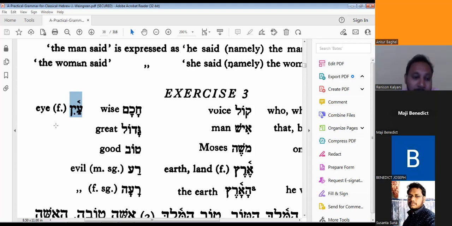Ayin, because here yod is used as an alphabet letter. It is not used as a vowel. You see under the yod there is a vowel sign. If there is a vowel sign under the yod, that means yod is used as a letter. If there is no vowel sign under the yod, it is used as a vowel only. So here we can see hiriq is under the yod. So it is Ayin.